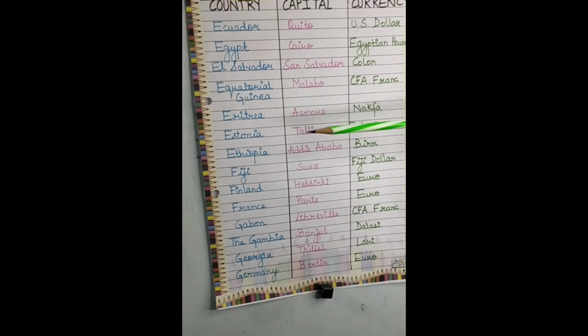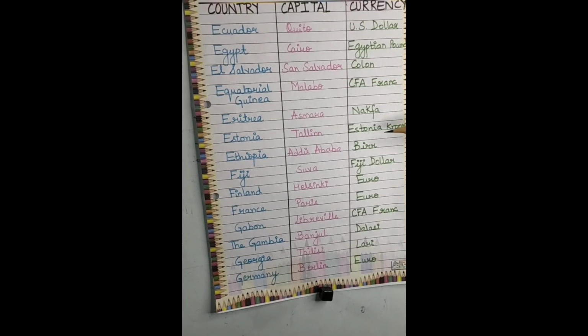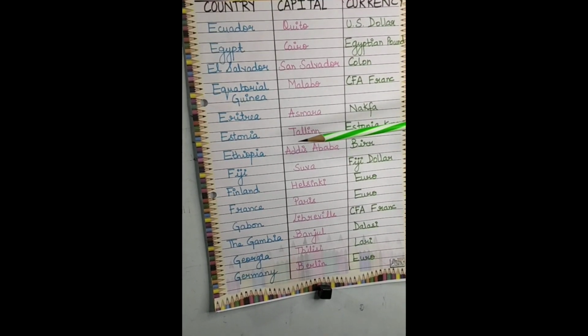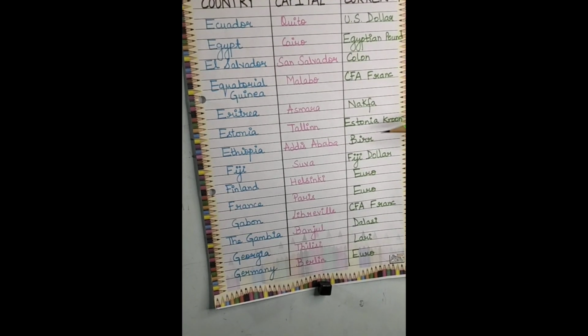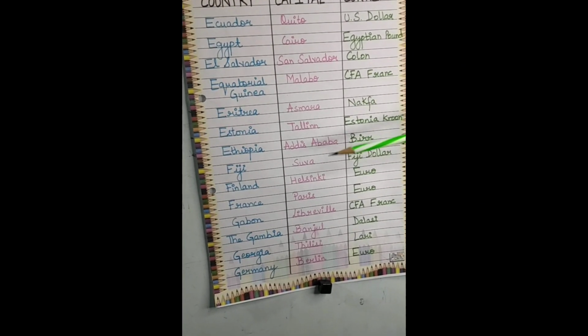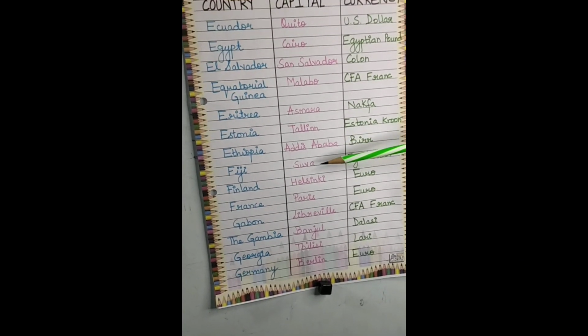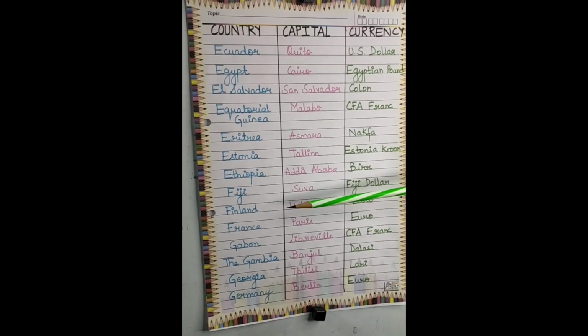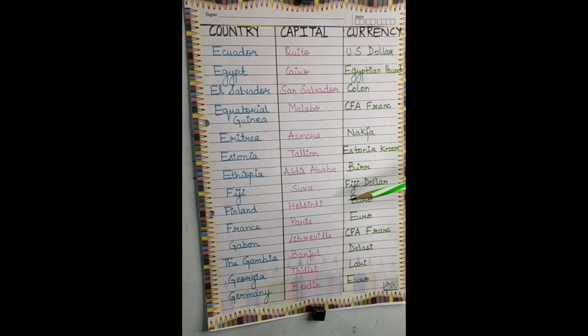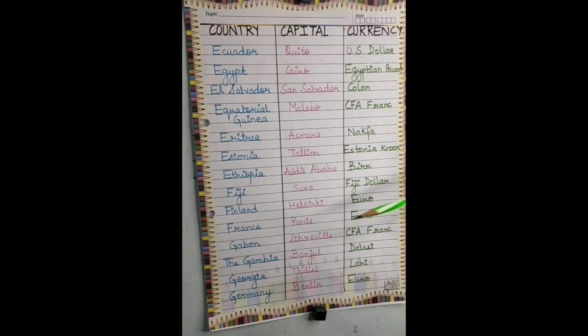Next is Estonia, the capital is Tallinn, and the currency is Estonian kroon. Next is Ethiopia, and the capital is Addis Ababa, and the currency is birr. Next is Fiji, the capital is Suva, and the currency is Fiji dollar. Next is Finland, the capital is Helsinki, and the currency is euro.